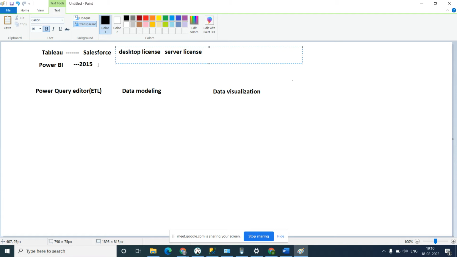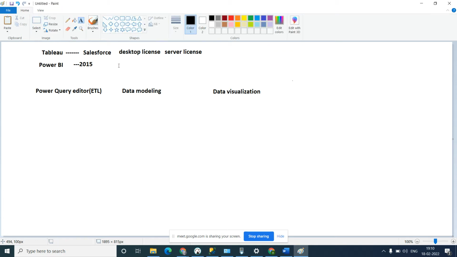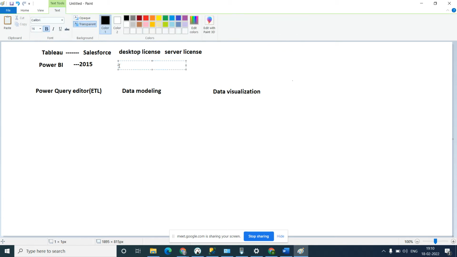But Power BI, what they did, they made Power BI Desktop free. They only took money for the online server license.